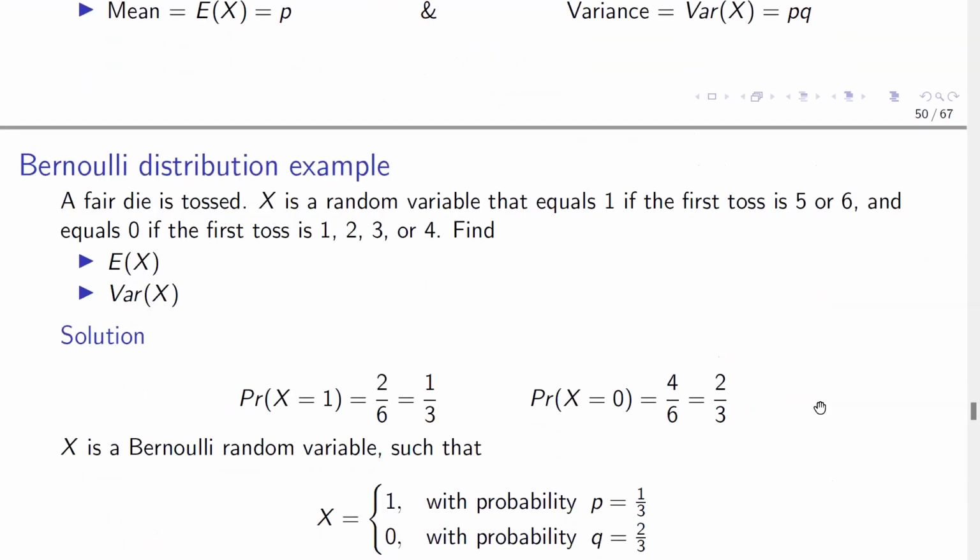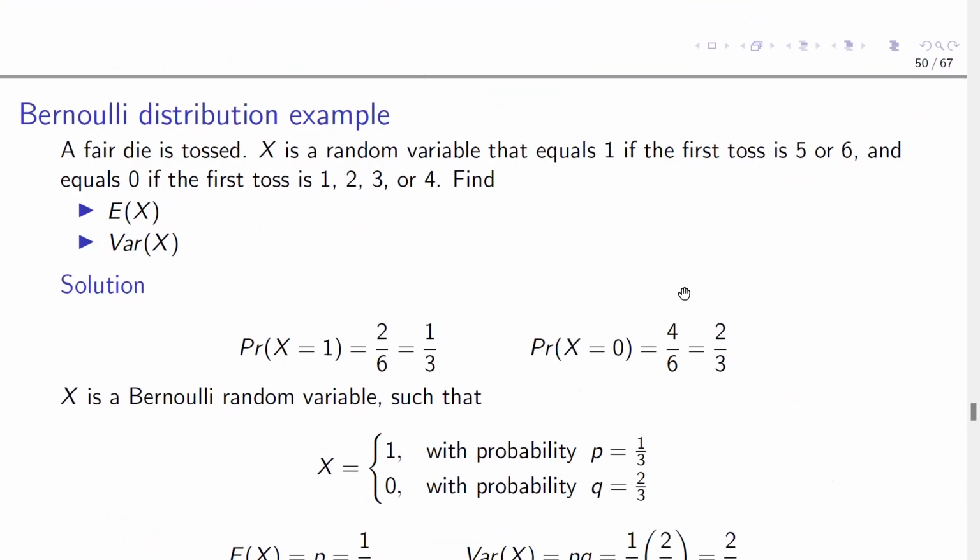Now let's look at an example. A fair die is tossed. X is a random variable that equals 1 if the first toss is 5 or 6, and equals 0 if the first toss is 1, 2, 3, or 4.